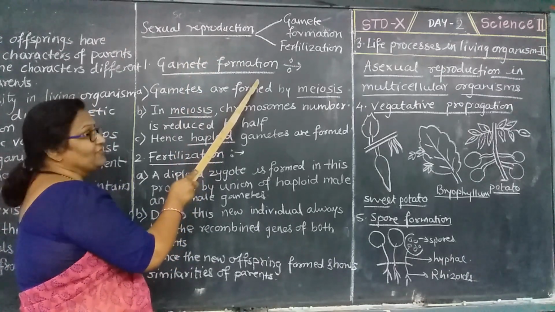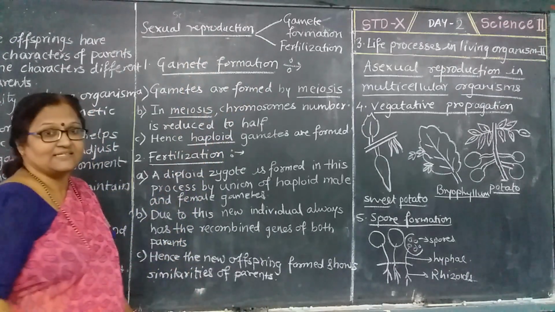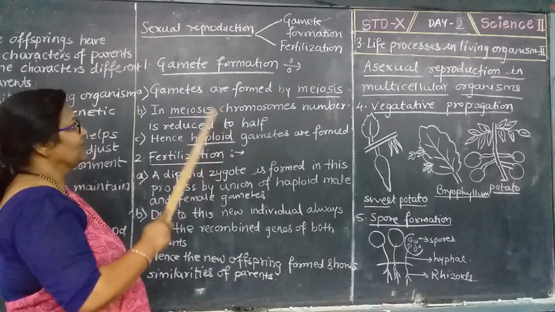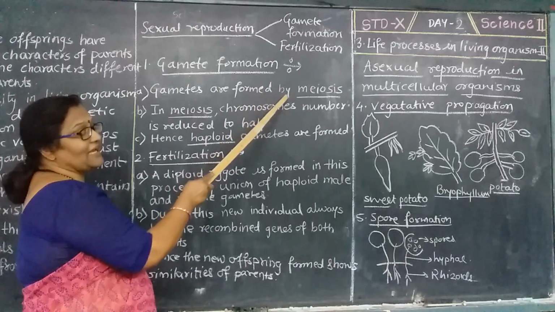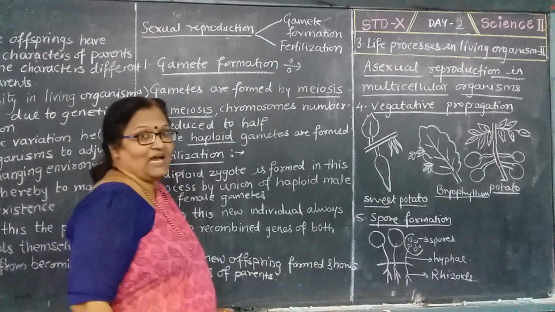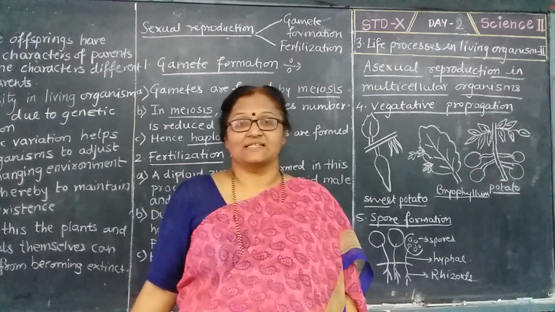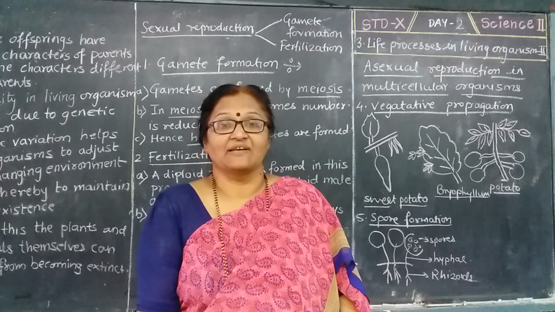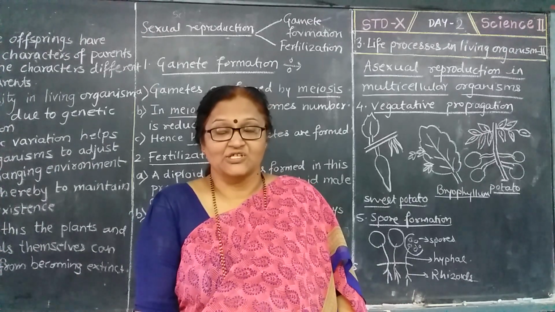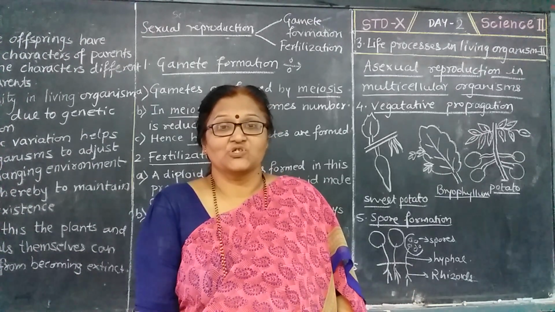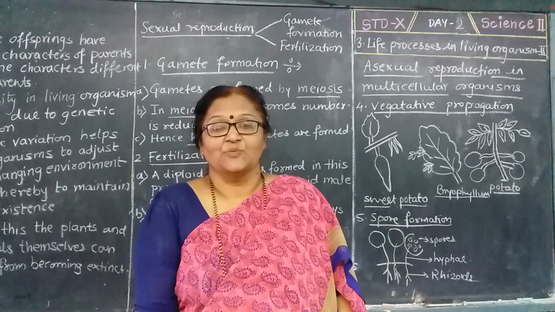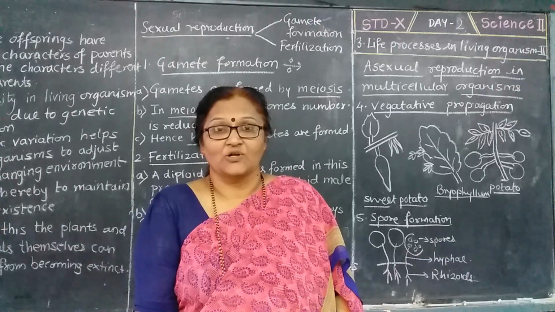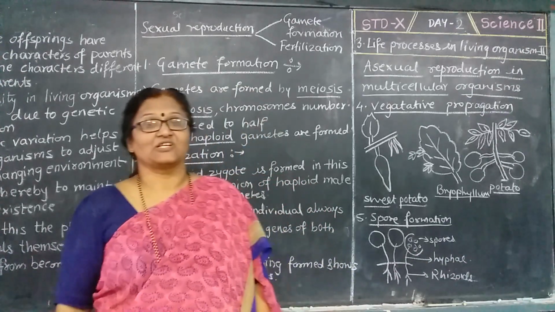Gamete formation is nothing but a formation of a gamete. Now how does this take place? See here, gametes are formed by the process of meiosis. I have told you about the cell division, that is nothing but meiosis. Meiosis is a cell division which is a reductional cell division. Here the number of chromosomes is reduced to half. The parent cell gives only n number of chromosomes to the daughter cells. So we call it a reductional division.